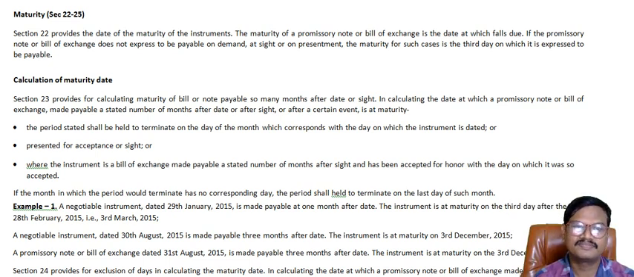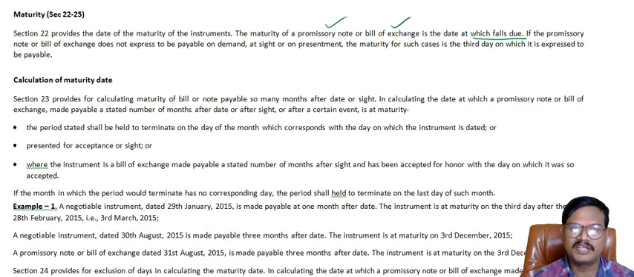Hello friends, in the Negotiable Instruments Act, the next aspect is maturity of the instruments. Section 22 provides that the date of maturity of a promissory note or bill of exchange is the date at which it falls due.